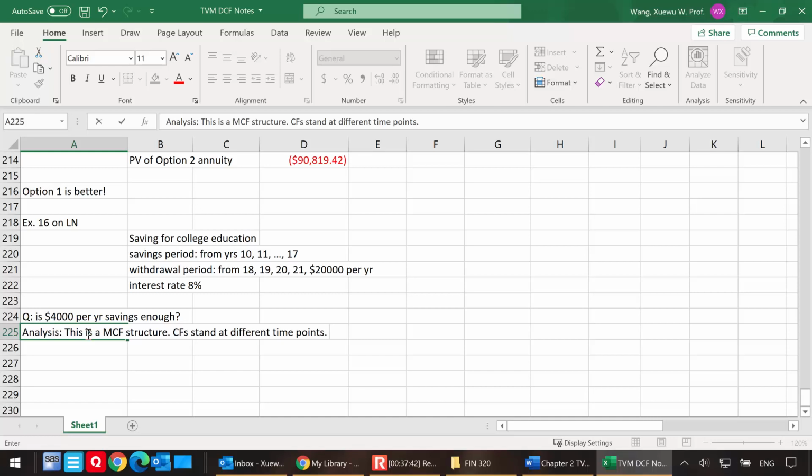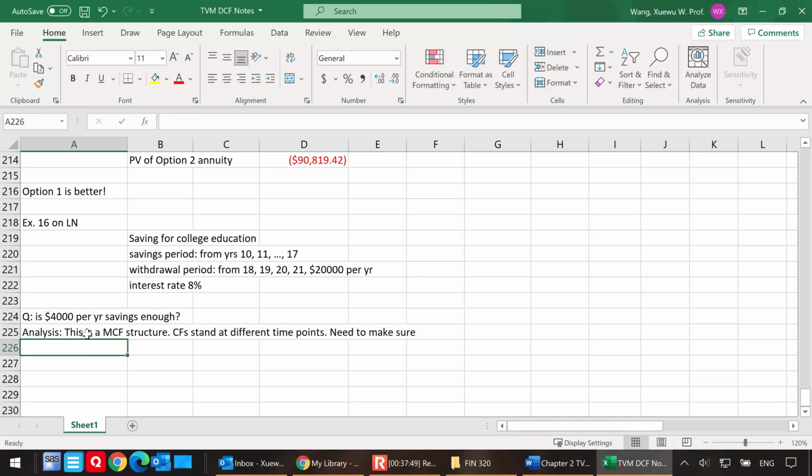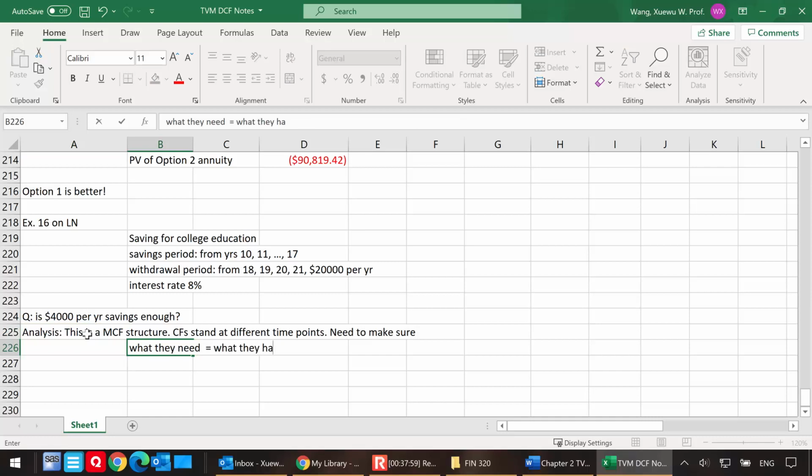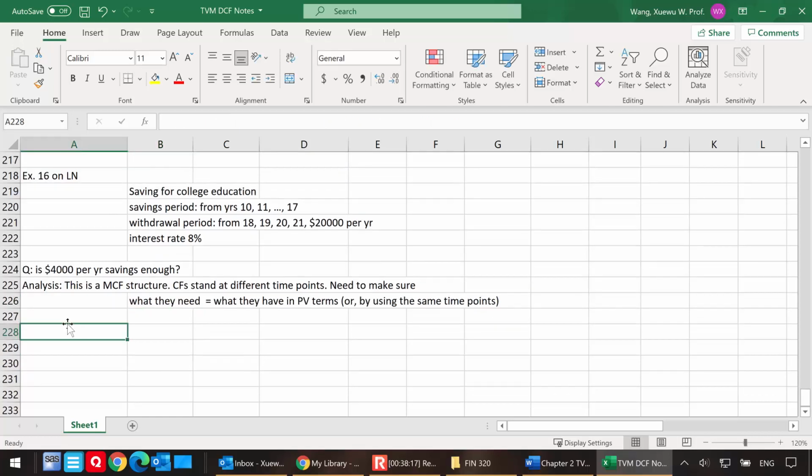So how should we go about this? Well, we need to make sure that what they need is equal to what they have, in present value terms, or by using the same time point to define what they have and what they need. All right, so that is the thought process.